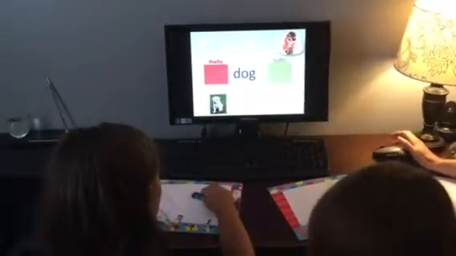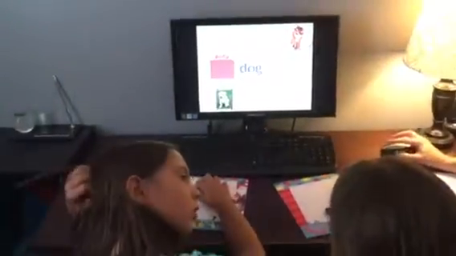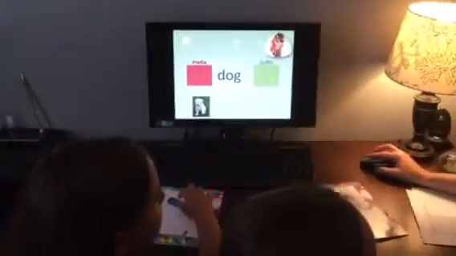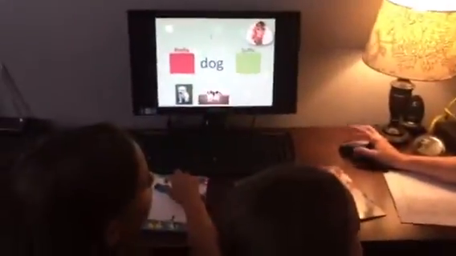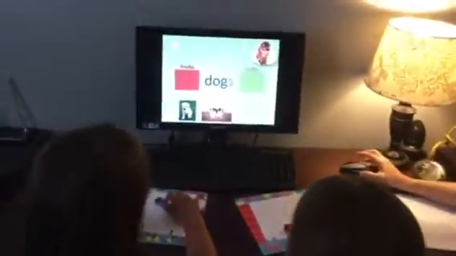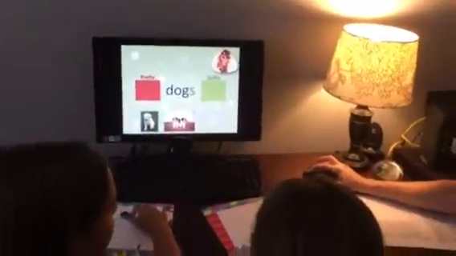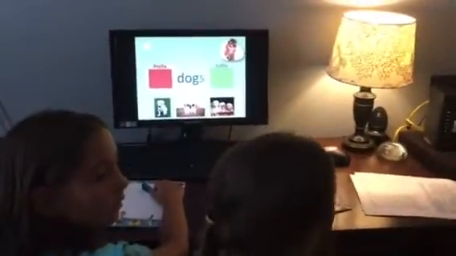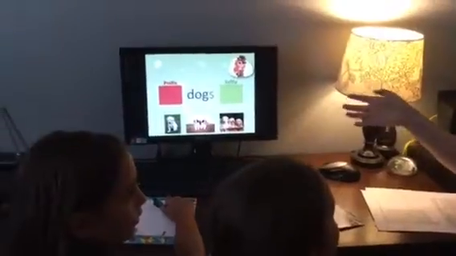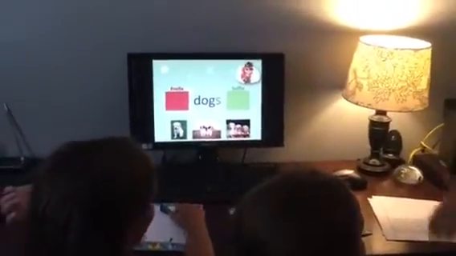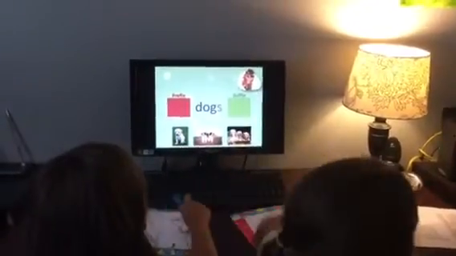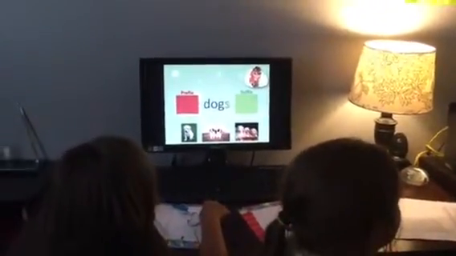What is that? A dog. What does the word say? Dog. Can I add something to that to change the meaning of the word dog? I can add an S. See that? And so now how many dogs do I have? Two. Or I could have three. So I could have more than one. Adding an S to the end of the word makes it more than one. But if you took away the S, it can only be one.